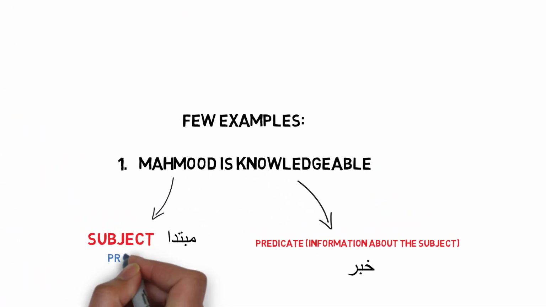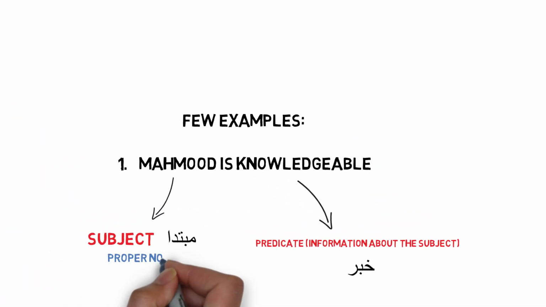Now let's go back to what we were talking about today, which is mubtada and khabar. Let's take the example of Mahmud is knowledgeable. Because Mahmud is the subject who we are talking about, Mahmud is our mubtada, and being knowledgeable is the information, that is our khabar.